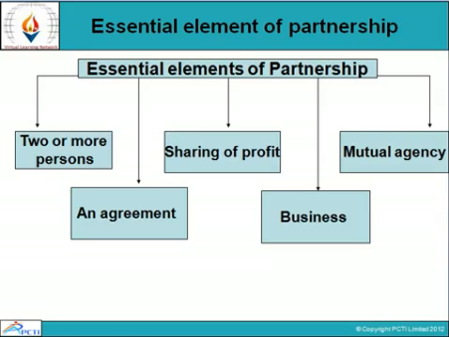An agreement. A partnership originates from an agreement between persons. This agreement may be expressed or implied. Expressed means written or oral.